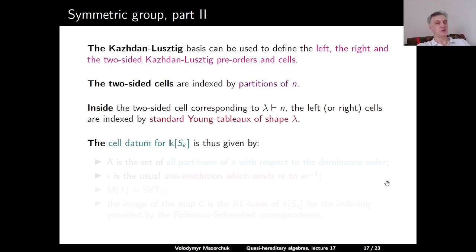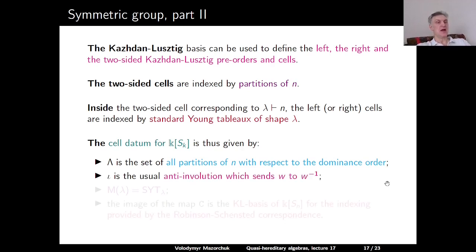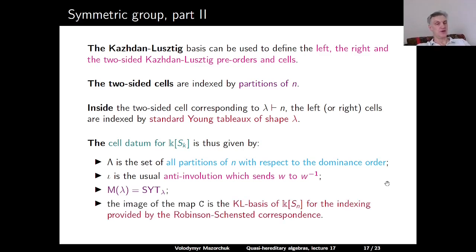And so the cell datum for the group algebra of Sn is thus given by the partially ordered set of all partitions of n with respect to the dominance order. I is the usual anti-involution which sends an element W to its inverse. M of lambda is the set of standard Young tableaux of shape lambda. And the image of our map C gives us the Kazhdan-Lusztig basis of the group algebra of the symmetric group for the indexing provided by the Robinson-Schensted correspondence.